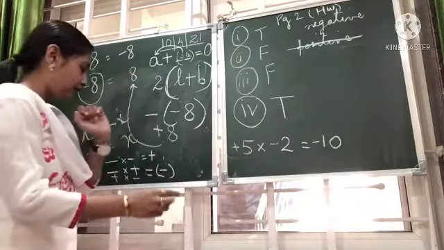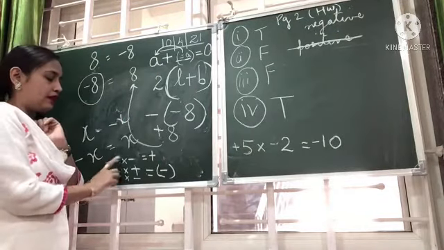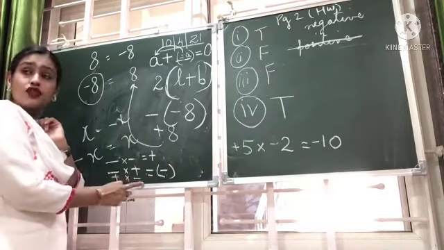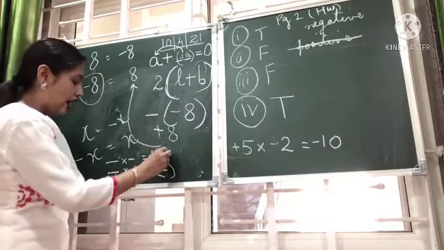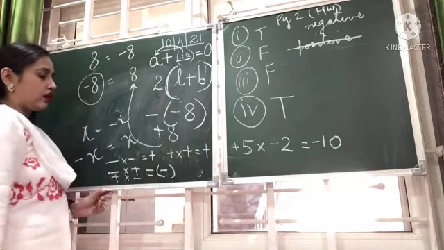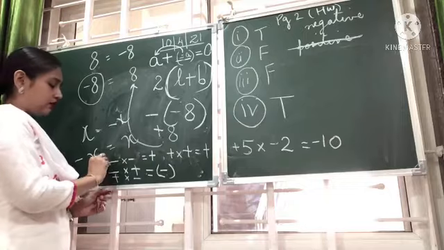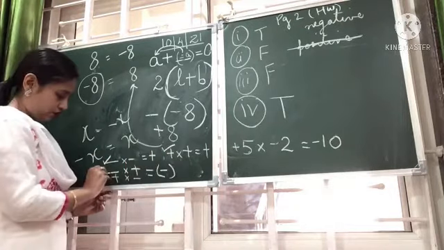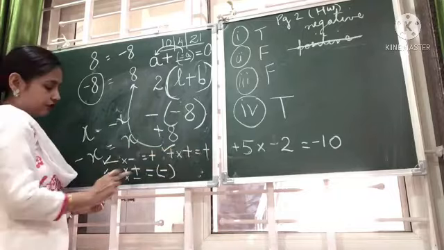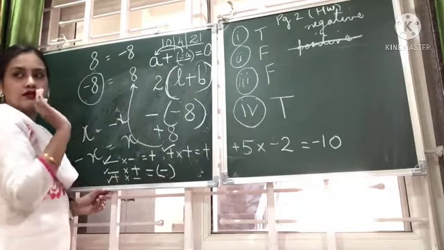Okay, and when we multiply the sign, we follow this. Minus into minus is plus, minus into plus is minus, plus into minus is minus, and plus into plus is plus. Okay, so there are 4 methods: 1, 2, 3, 4. 2 are positive, 2 are negative.